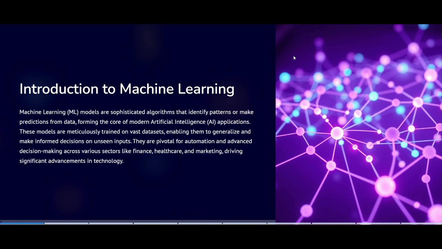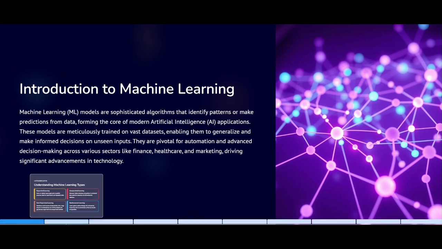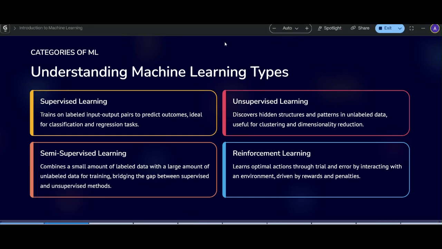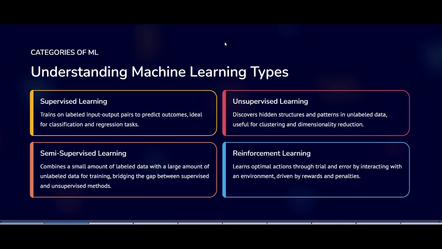And coming to the next topic, in machine learning we have four types of machine learning: supervised, unsupervised, semi-supervised, and reinforcement learning. But we mainly use three types of machine learning, that are supervised, unsupervised, and reinforcement learning. Then supervised learning.